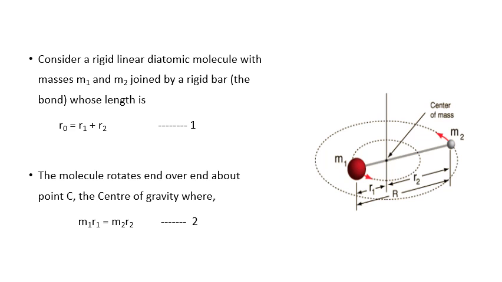So let us imagine the bond is rigid and the bond length is given by R0 equal to R1 plus R2. The molecule rotates end over end about the point C, which is the center of mass, where m1 R1 equal to m2 R2.